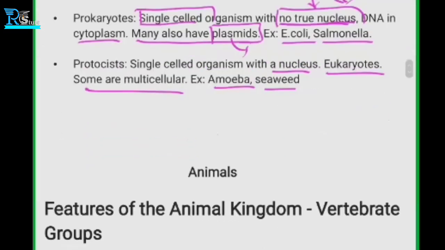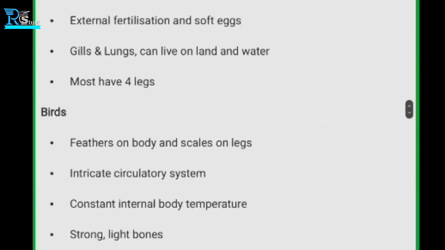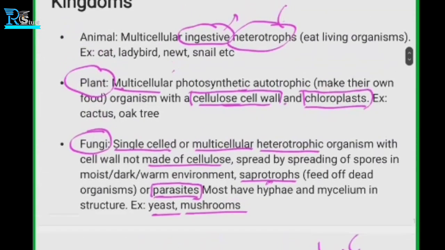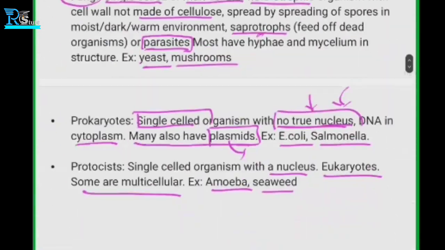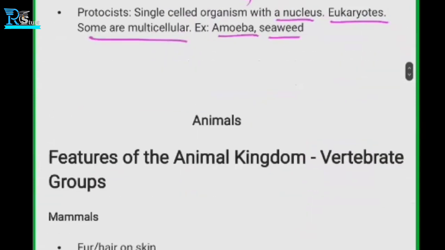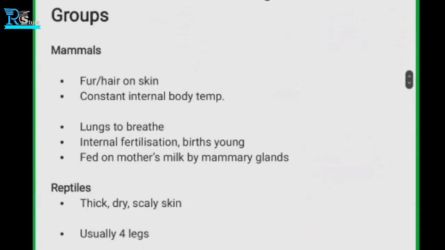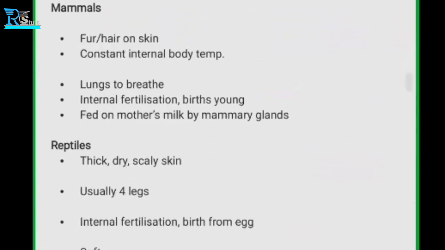So the best way, I think, is to introduce you to the five kingdom classification. Do you know about H.A. Whittaker and the five kingdom classification?